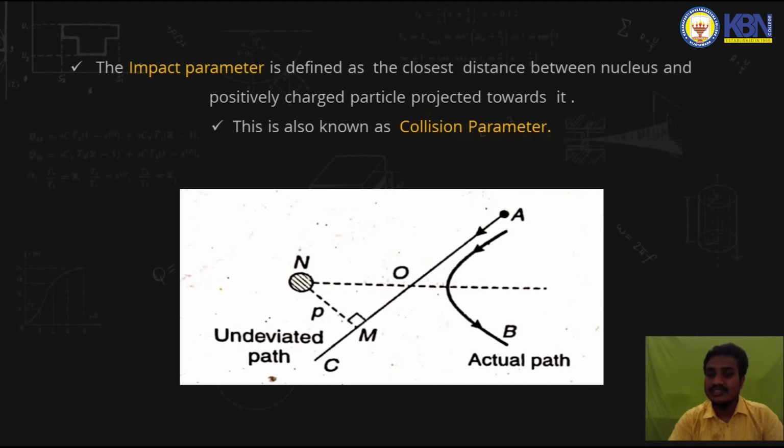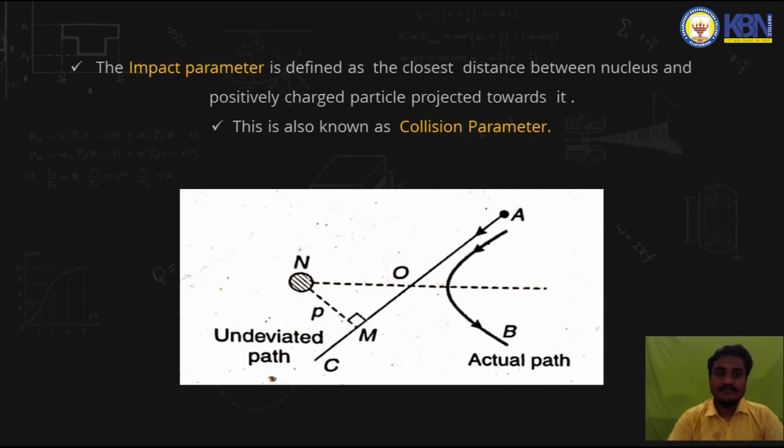It will move along the path AB, making the nucleus one of its foci. When the alpha particle is projected on the nucleus, it will not follow a straight line; it will move in a parabolic path with the nucleus as one of its foci. Here the closest distance between the nucleus and the undeviated path is given by the letter P, called the impact parameter.